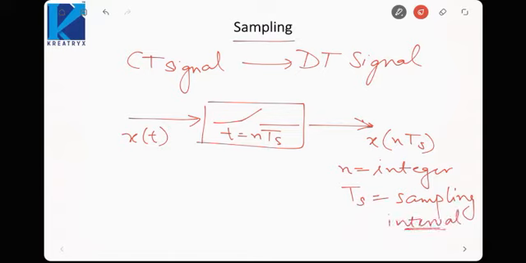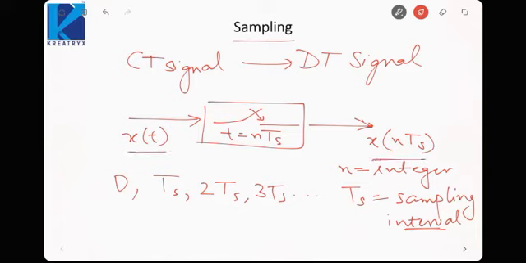So I keep this switch open, but when the time is a multiple of Ts, let us say t equal to 0, then t equal to Ts, 2Ts, 3Ts, and so on, at these points I close the switch, and as soon as I close it, the signal goes to the output.